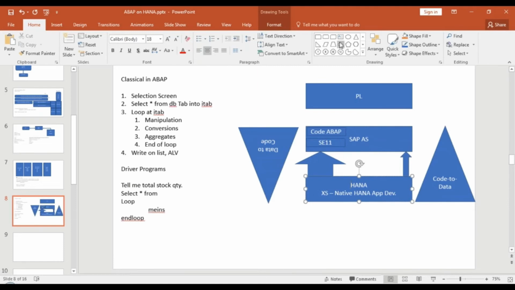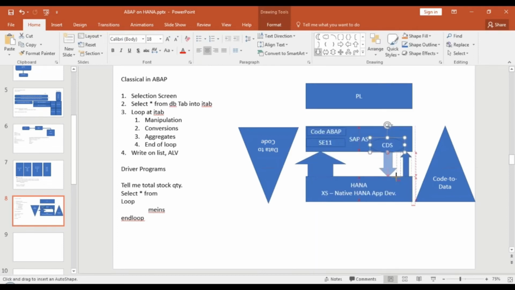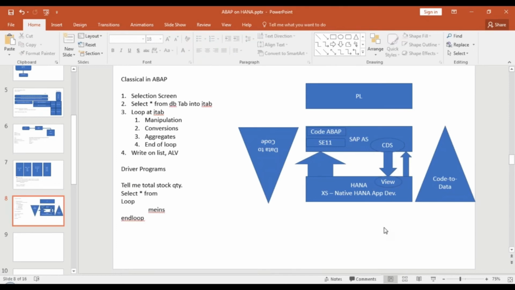When we do a CDS view, what exactly does it do? The moment you activate a CDS view, of course you will build it here, but the moment you activate, it creates a view in the underlying HANA database. The definition, okay? The definition of the view. One basic question: how do you differentiate OpenSQL and HANA SQL? OpenSQL and native SQL. Okay, I will come to that question. So this creates a database view, point one. Now, what is the difference between native SQL and OpenSQL?